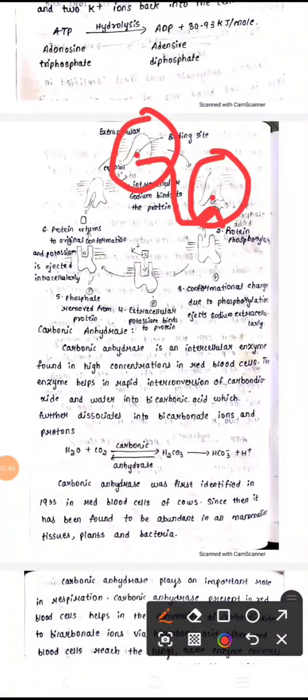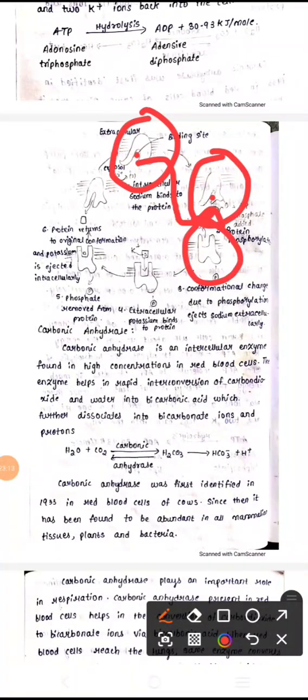Then we are giving some energy, adenosine diphosphate or triphosphate. Then the sodium is present inside this cell and potassium is present outside this cell. After some energy has been applied, potassium will come inside and sodium will go outside. So now there is a change of the structure when you are adding. These are the original structures where sodium is binding to this site.